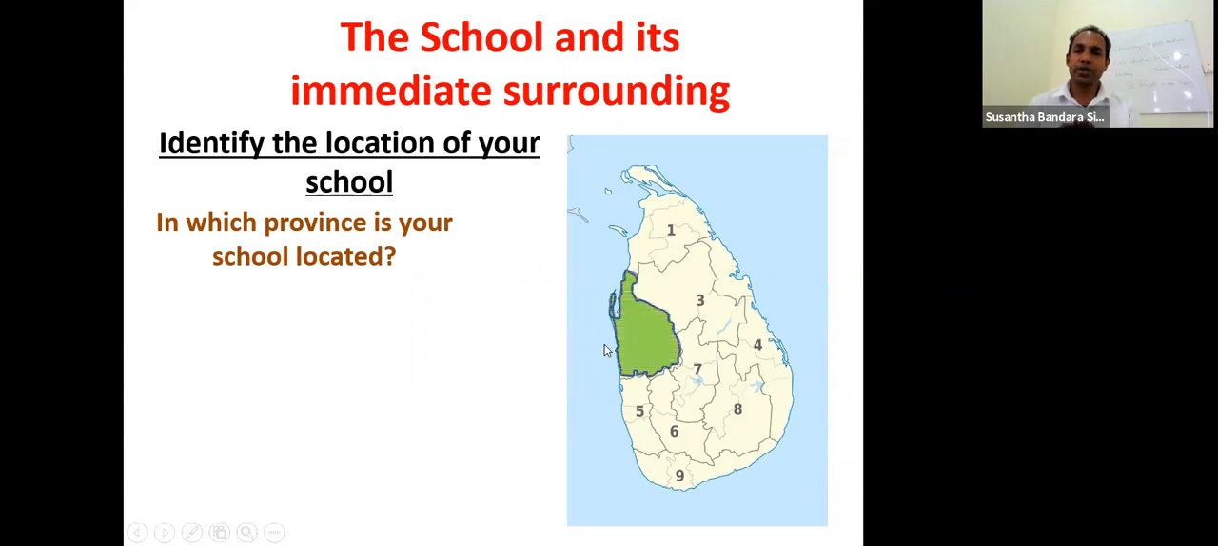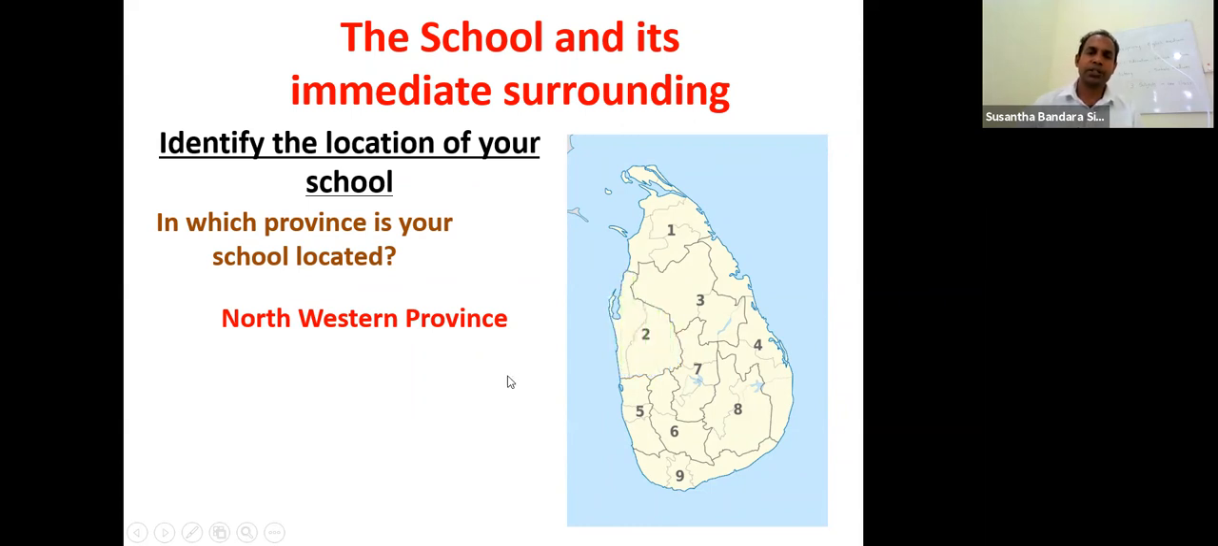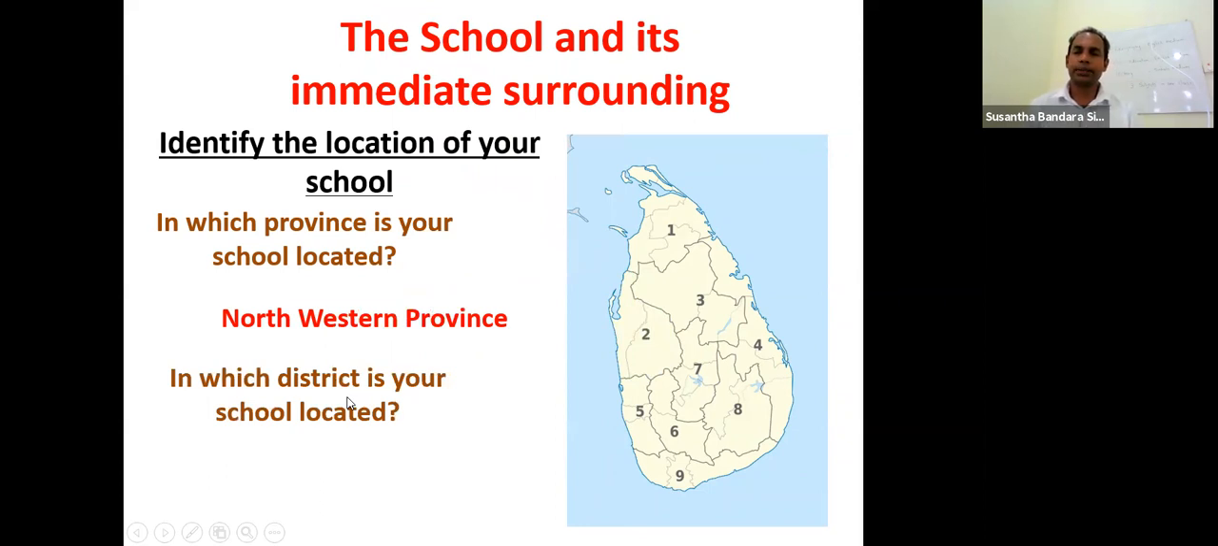This is the location of my province. Northwestern province. Malayadewa College is in Kurunegala. It is in Northwestern province. Answer is Northwestern province, and you have to color the location of that province like this. Second question, in which district is your school located? It is in Kurunegala district. This is the location of Kurunegala. Answer is Kurunegala district.